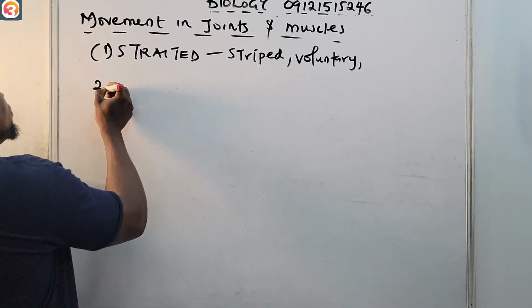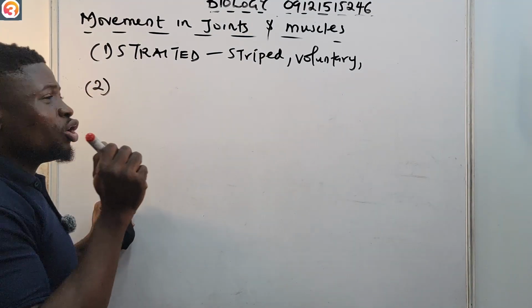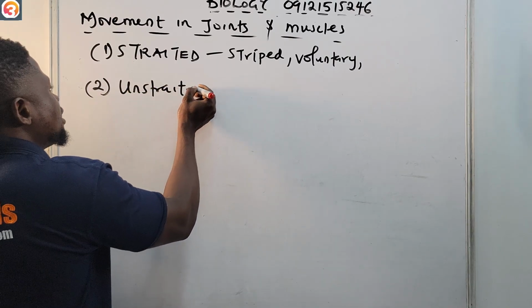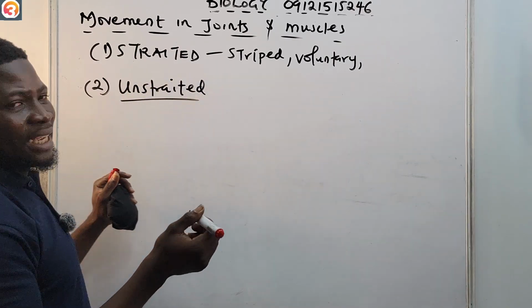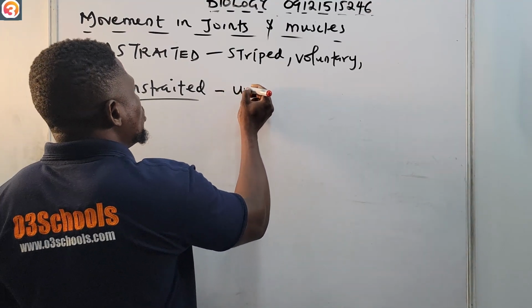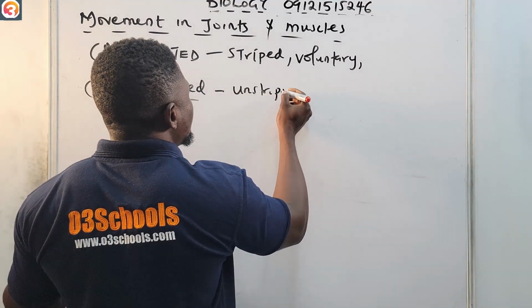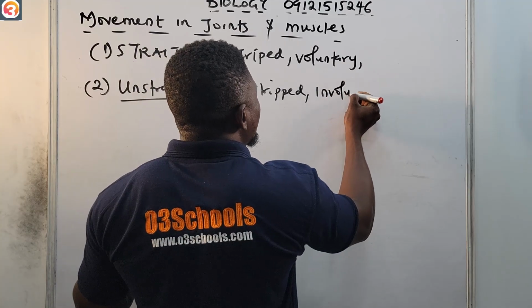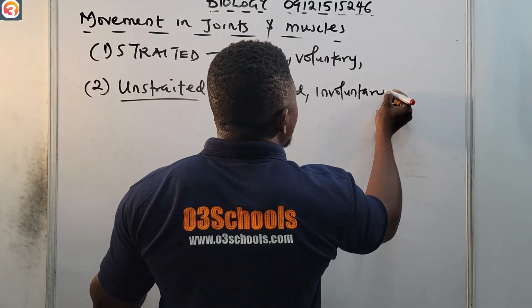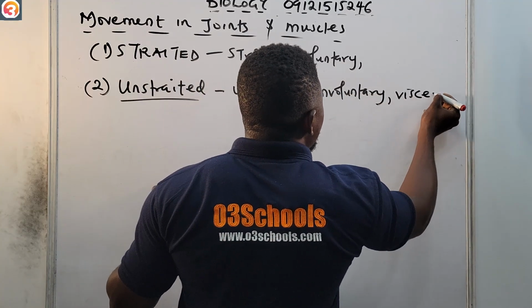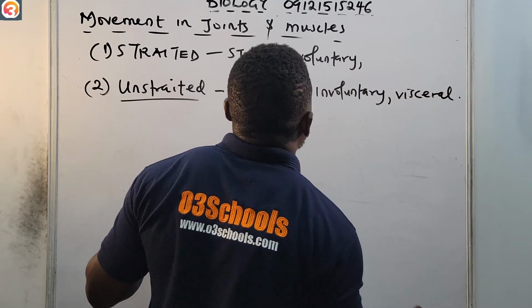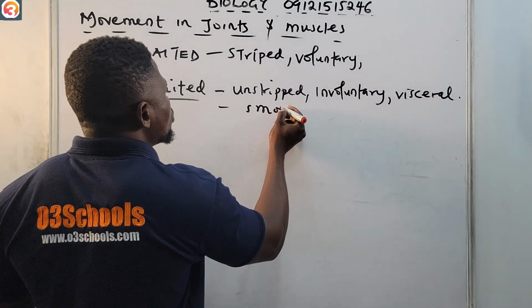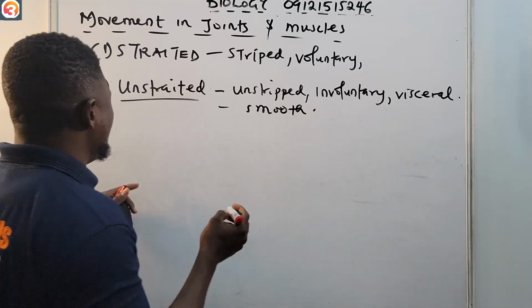Then number 2, we also have the one we call the unstriated. This unstriated is also called the unstriped. It's also called the involuntary. It's also called visceral. And of course, it's also called smooth muscle. All right, please take note of that.